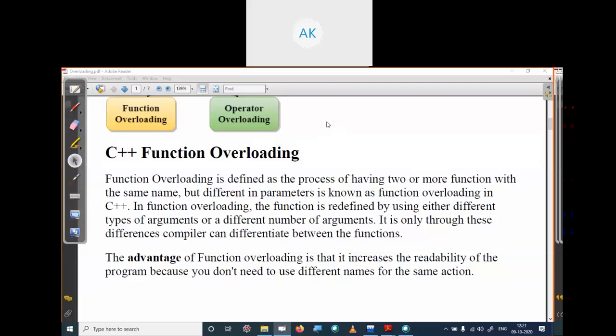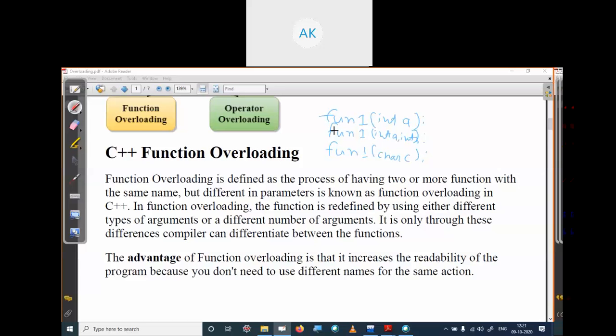Suppose we have three functions. Just consider the name of the function is fun1. We have three functions with the same name, but the difference is, consider one has only one argument, another has two arguments, int a, int b, and the third has one argument, char c.